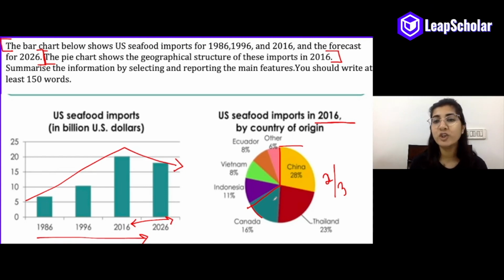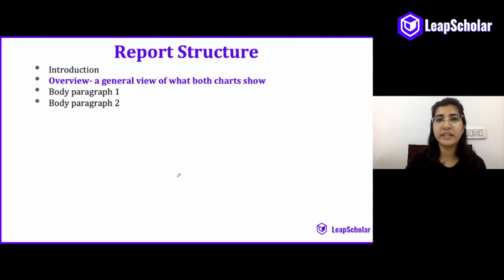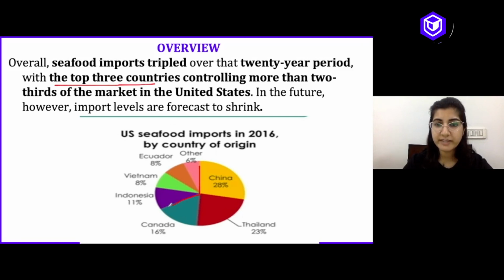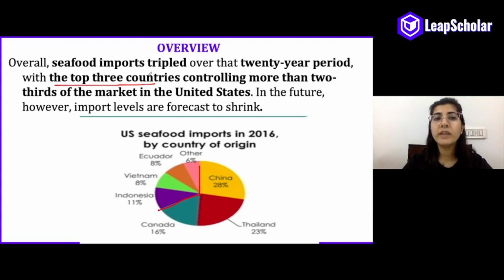Now all we have to do is join both these sentences, and that is what we have done here. So overall, seafood imports tripled over that 20-year period, with the top three countries controlling more than two-thirds of the market in the United States. So this is the overview of your pie chart, wherein you can see the top three countries are controlling more than two-thirds of the market.